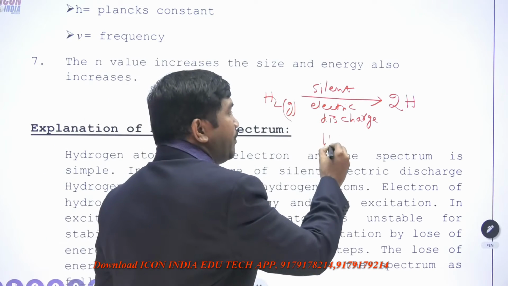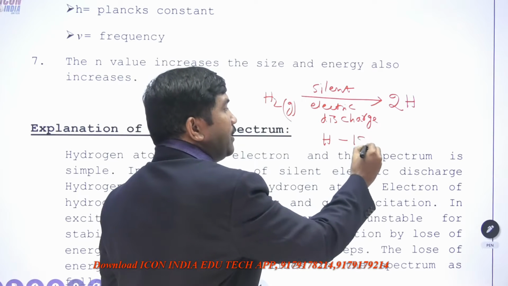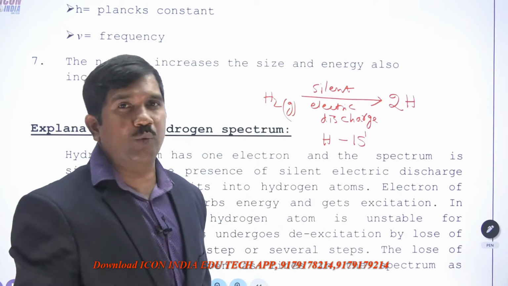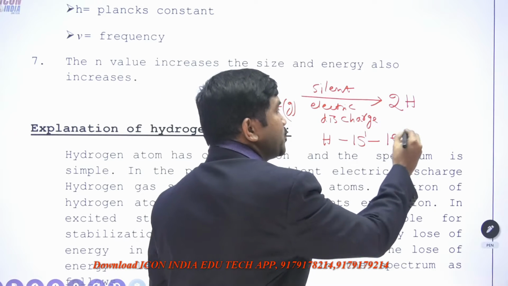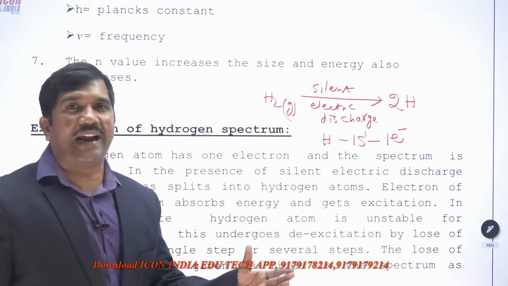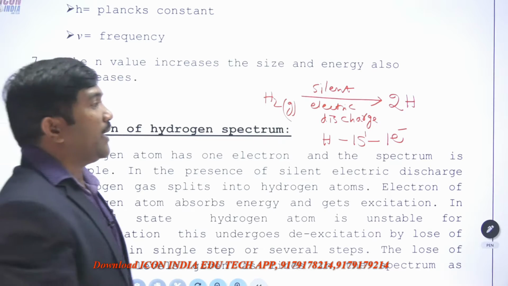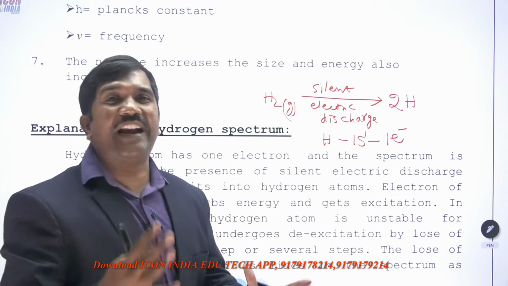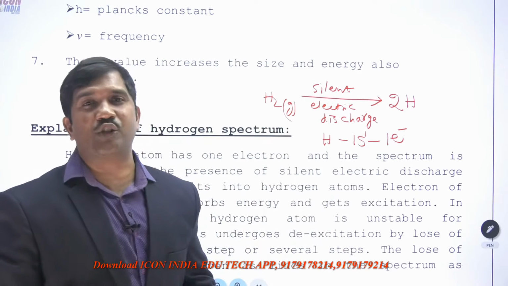Each hydrogen atom contains one electron because the atomic number of hydrogen is 1 and the configuration is 1s1. That's why one electron is present. If this electron is irradiated with energy, then this electron absorbs that energy.